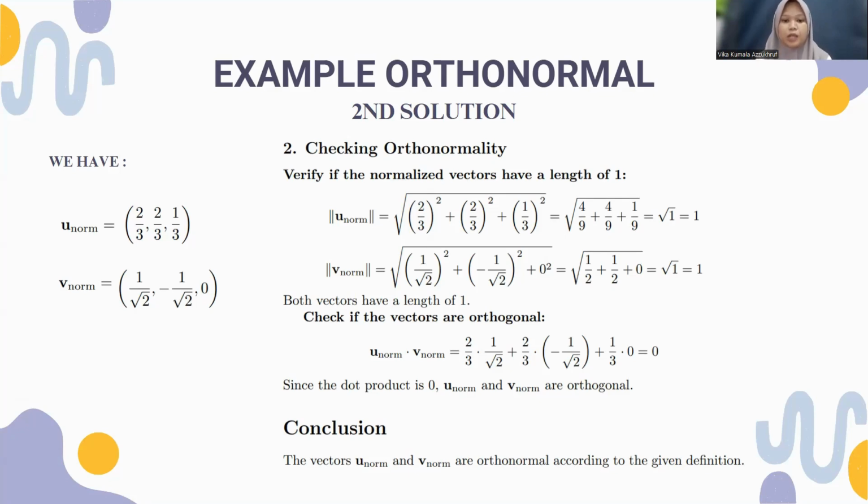Since the dot product is 0, u norm and v norm are orthogonal. So we can conclude that the vectors u and v can be normalized, and then u norm and v norm have a length of 1, and u norm and v norm are orthonormal.